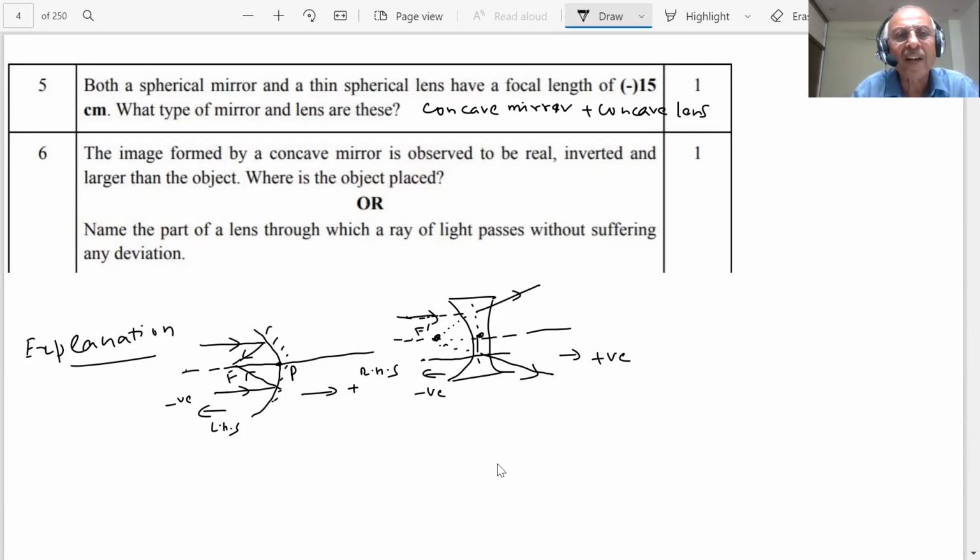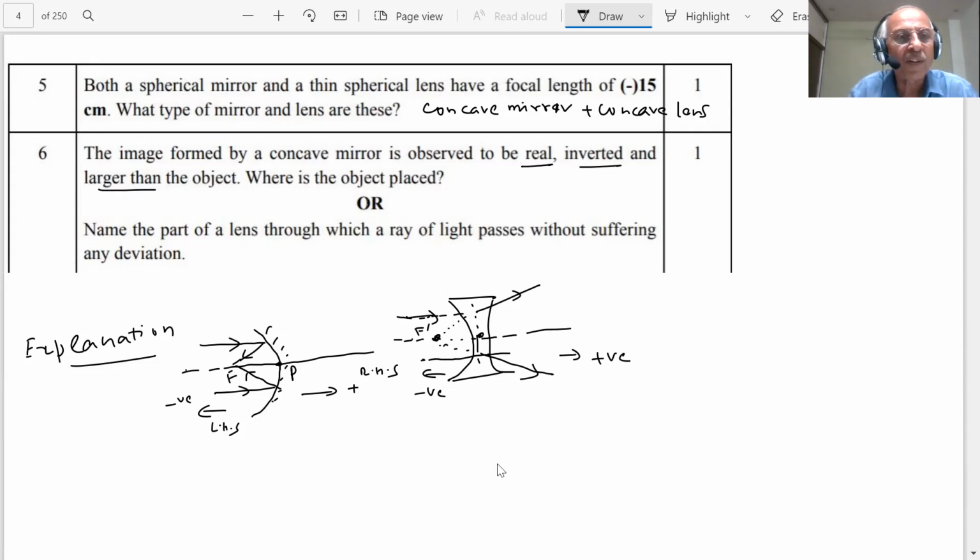The image formed by a concave mirror is observed to be real, inverted, and larger than the object. Where is the object placed? This is important: there will be questions on image formation, so please read carefully how the images are formed. Here it is saying the image is real, inverted, and larger.